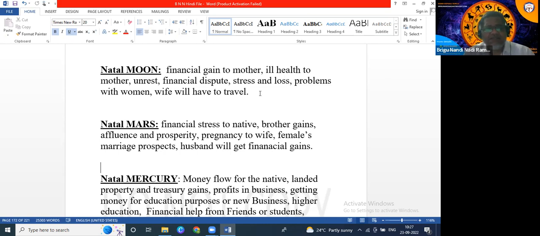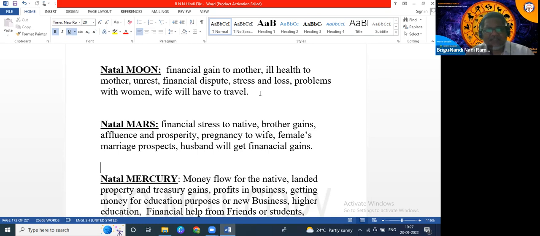When it comes to female marriage prospects, there will be marriage prospects during that year, for example, if transit Jupiter is aspecting Mars. So when we are predicting marriage in a female chart, we should check whether transit Jupiter is aspecting natal Mars or not. That is the first condition.